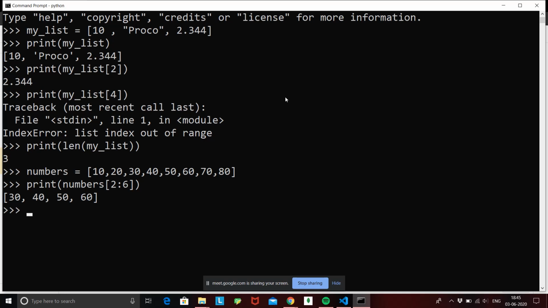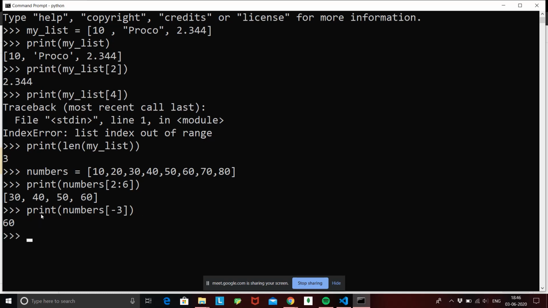Okay, similar to that we saw negative indexing, and negative indexing also works for lists, and that is seen as negative numbers. Suppose, negative, I want to retrieve 60. Okay, so it will be -1, -2, -3. If I set numbers of -3, I am going to get 60. Alright, so this is how we do negative indexing.